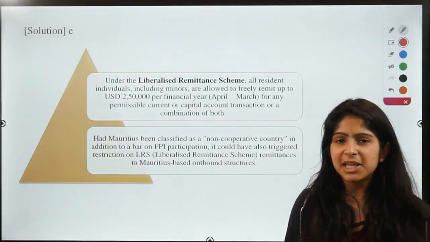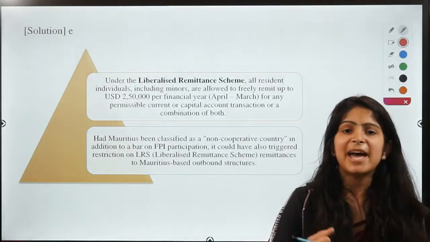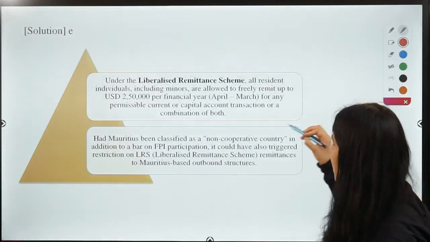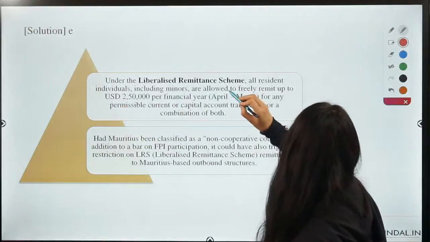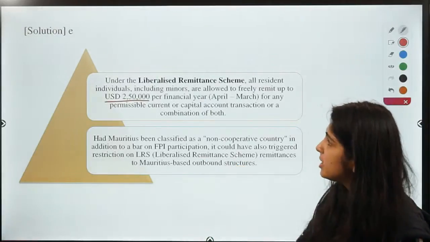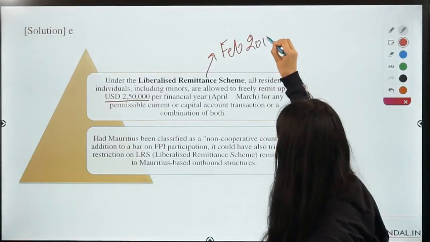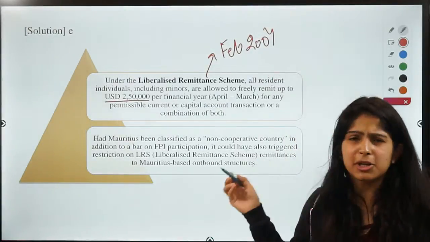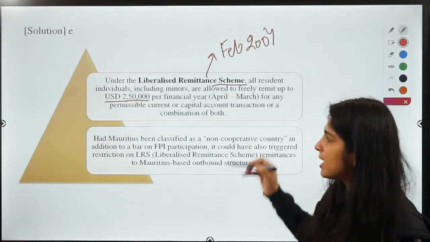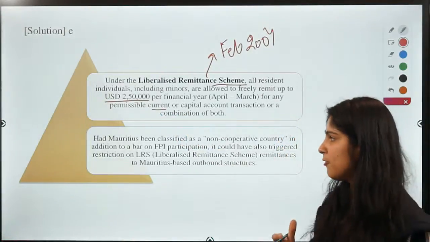So guys, this is a scheme which allows all the resident individuals who are in foreign and they want to remit some money into their domestic country. So this scheme allows them to transfer an amount equal to USD 2,50,000 per year, right? So this scheme was started in February 2004. So it is a very simple question. It does not require much explanation, as this is a scheme that allows resident individuals to transfer money. It can be in current account or capital account or a combination of both, right?